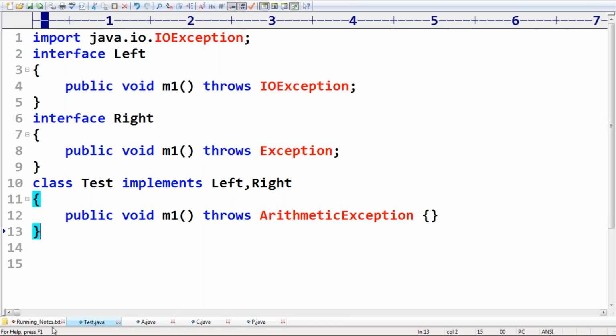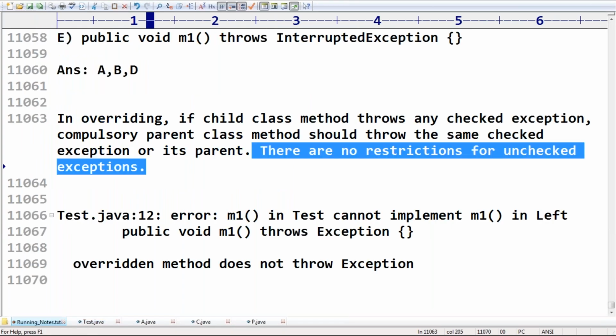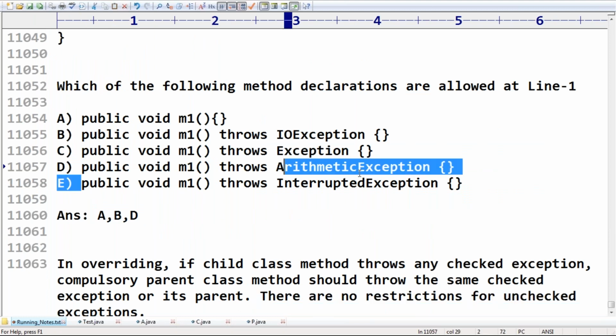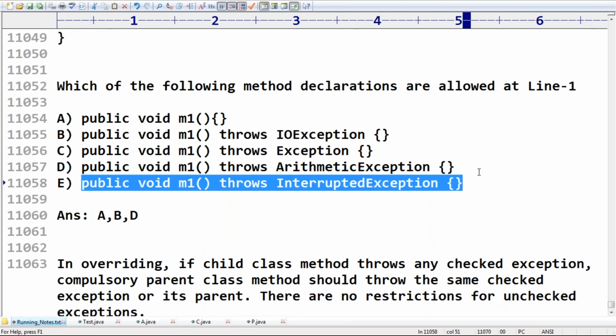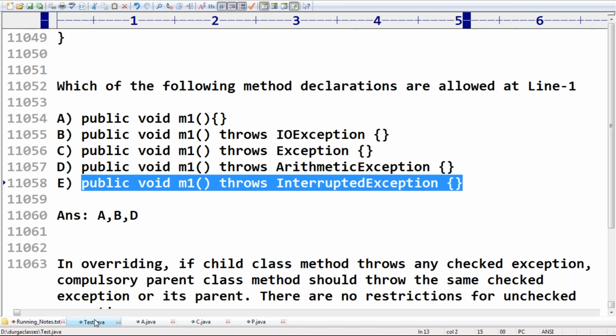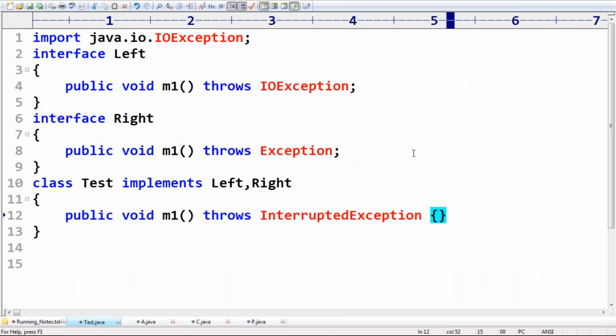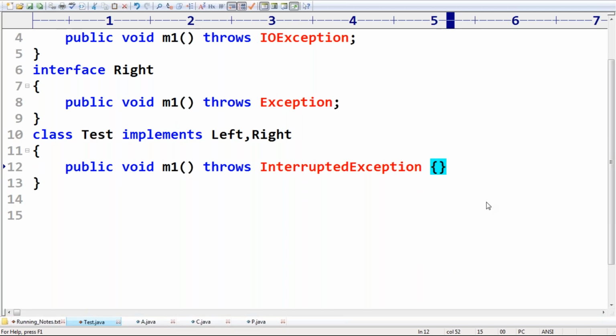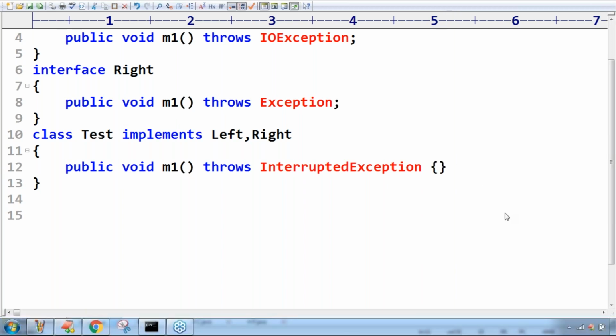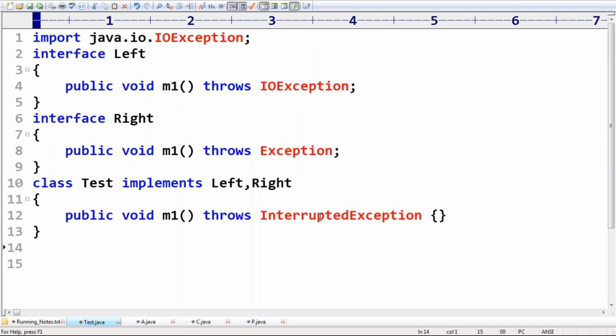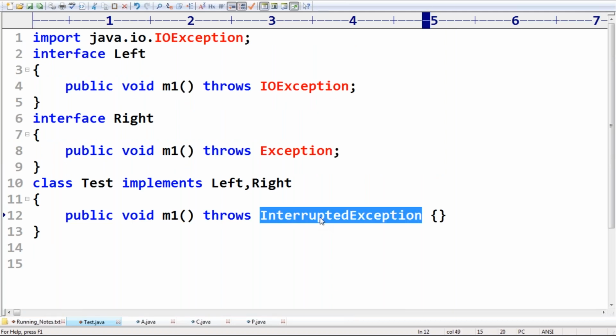Okay, so this is next. Observe that carefully. What is the last one, sir? Public void m1 throws InterruptedException. Sir, dangerous point. Now observe this very carefully. Invalid, because InterruptedException is a checked exception.